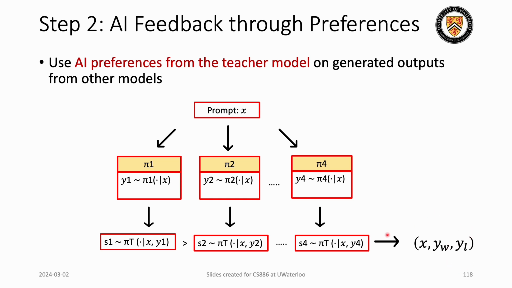Now, the catch here is that for the loser response, we have not selected the response with the lowest score. Rather, we randomly select one of the responses from the remaining three candidates. This was the chosen approach because they wanted to include diversity in the dataset.